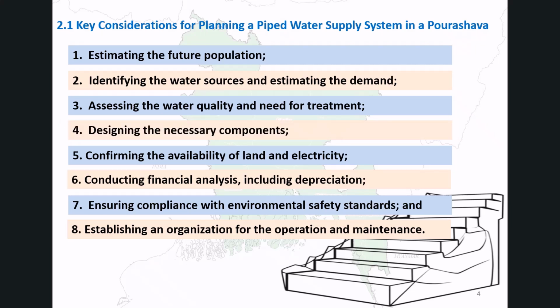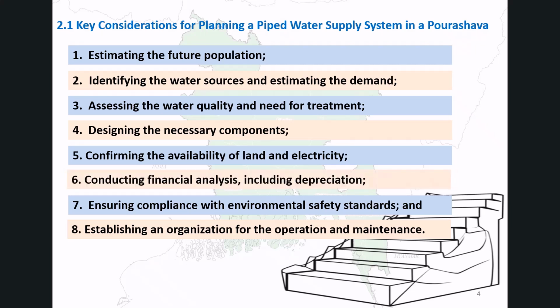And the fourth key consideration point is designing all the necessary components like intake structures, treatment plants, storage facilities, pipe networks, pumping stations, and fire hydrants. The fifth point is confirming land availability and electricity supply.